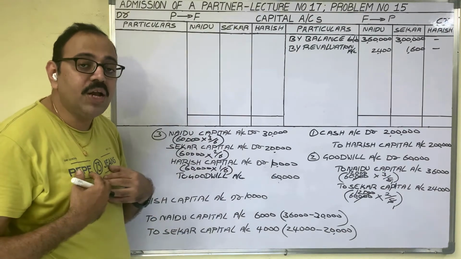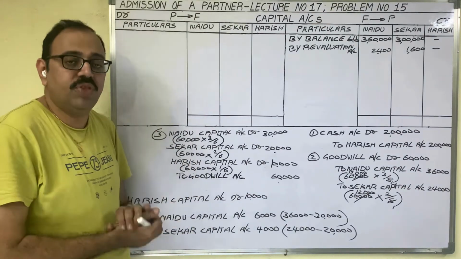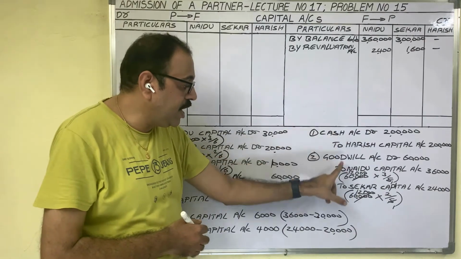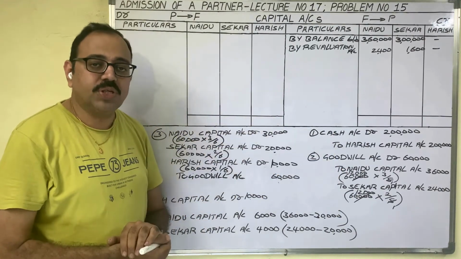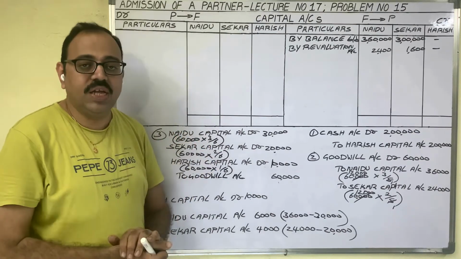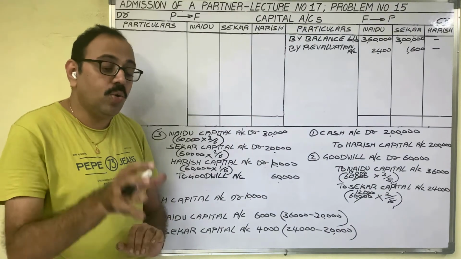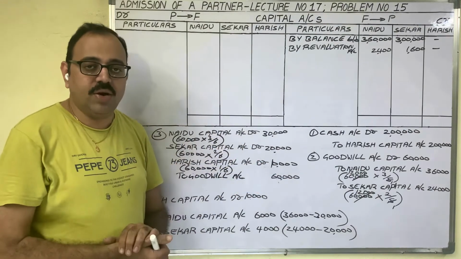If old partners want to create the goodwill and write off the goodwill, then they write the entries as per the memorandum revaluation method. These three entries come. Sometimes old partners want to strictly follow Accounting Standard 26. So as per Accounting Standard 26, not only in the new balance sheet, they don't want to open the goodwill account.